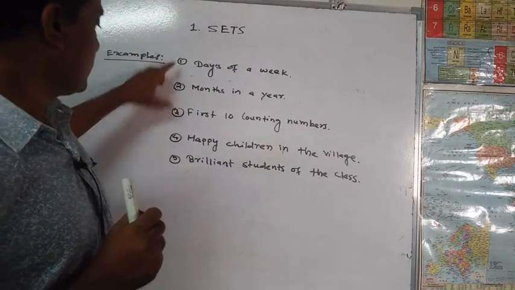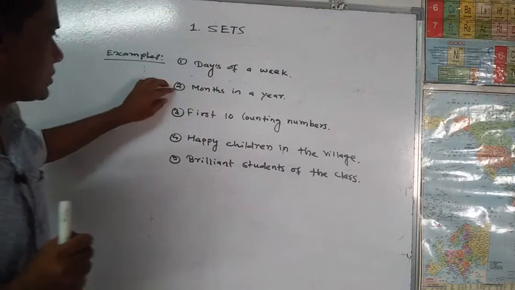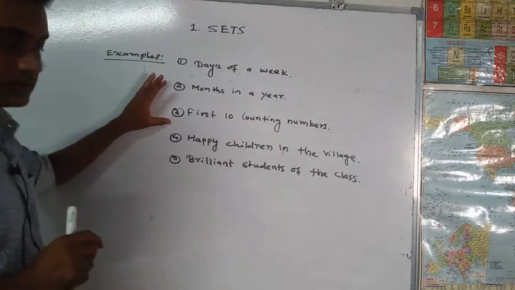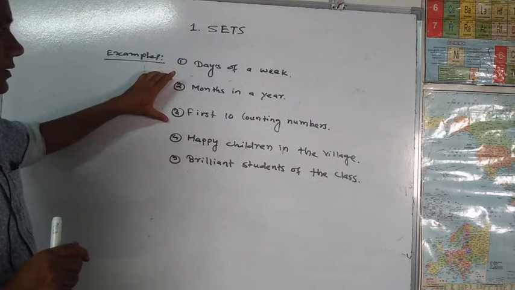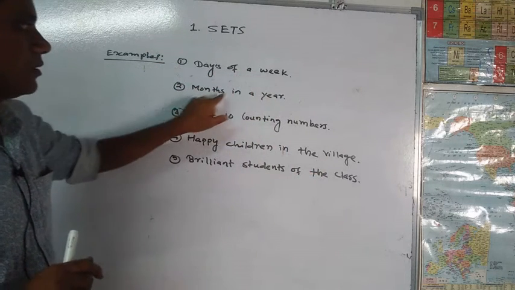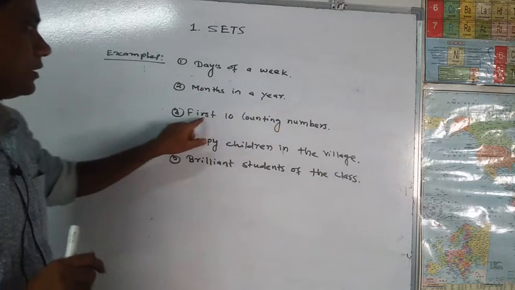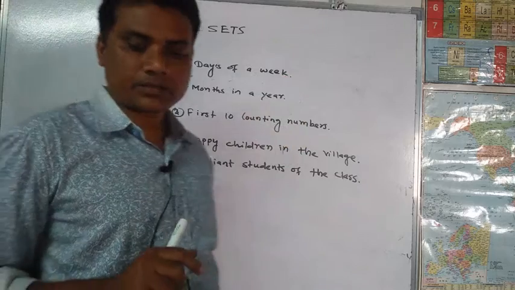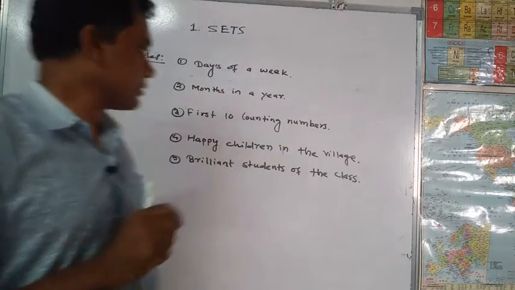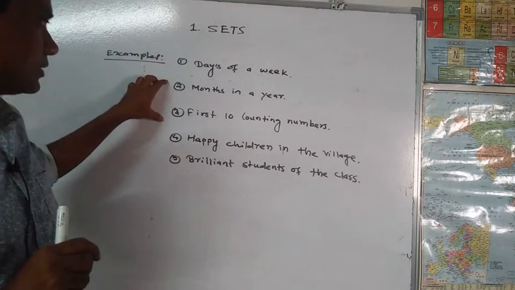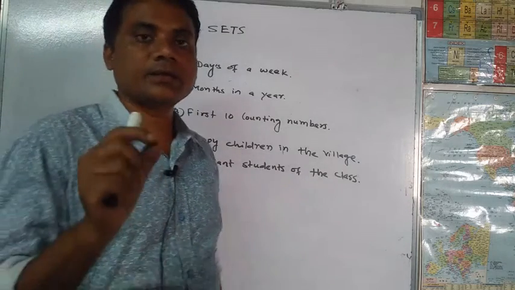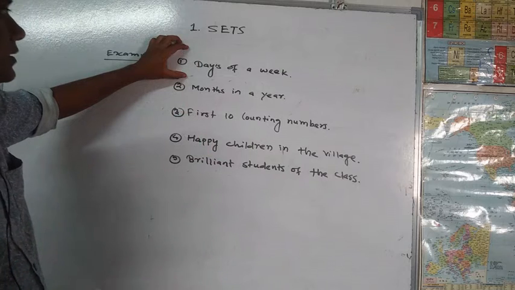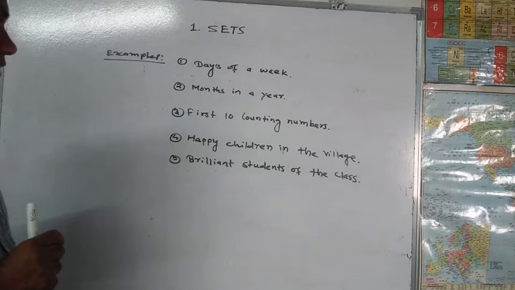In these examples, 1, 2 and 3 are sets. Examples 1, 2 and 3 are days of a week, months in a year and the first 10 counting numbers. All these three examples are sets because in these examples we can definitely and clearly decide the collection of objects.